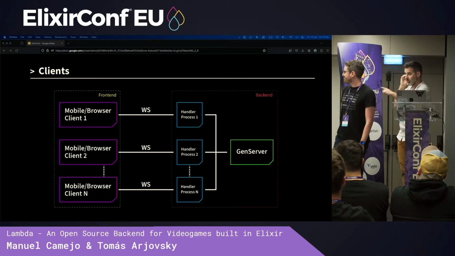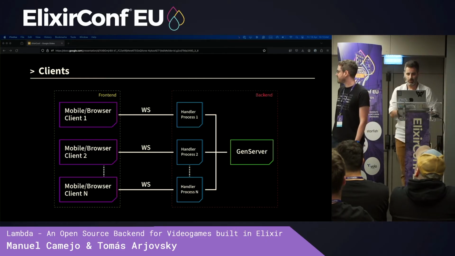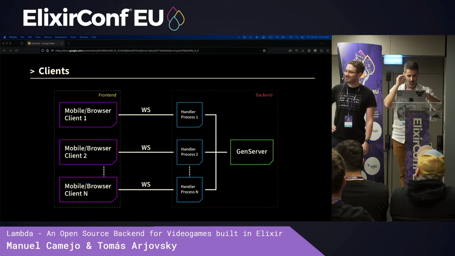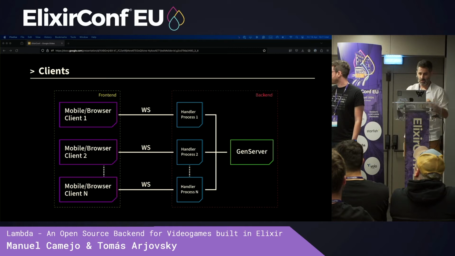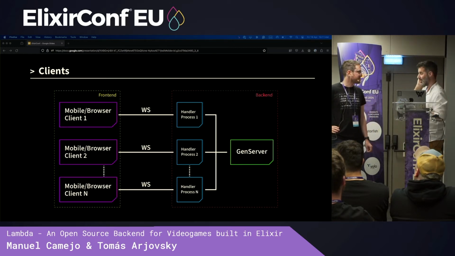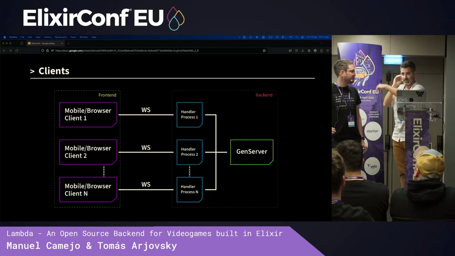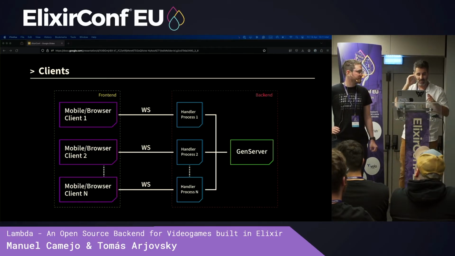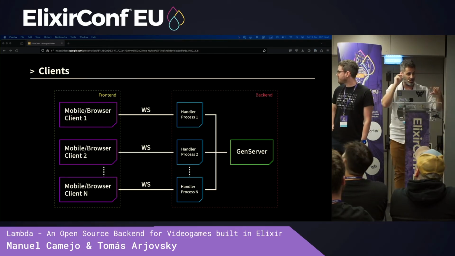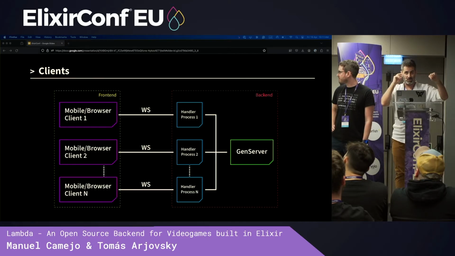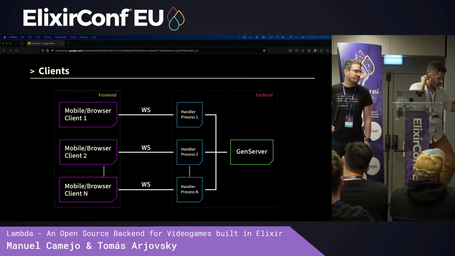Those front-end clients cannot communicate directly with the Gen server, but they must do it with the representation via WebSocket inside the server, right? Then those processes can communicate with the Gen server directly via messages.